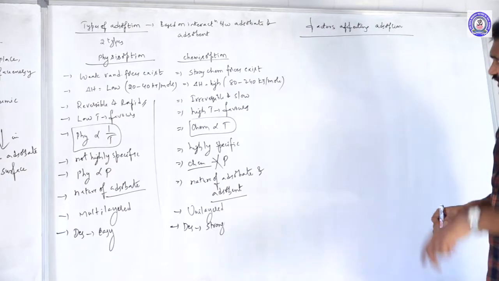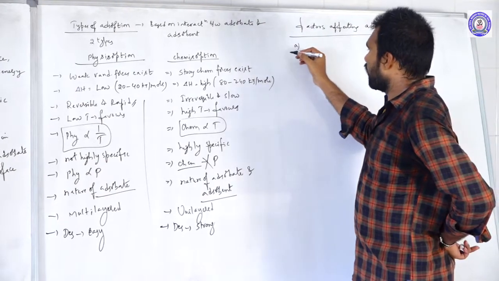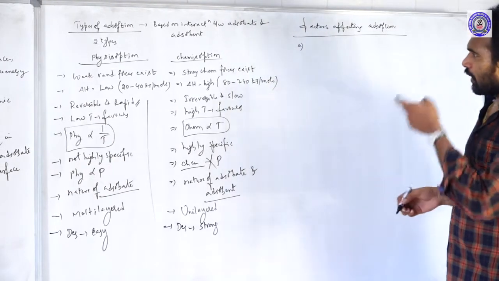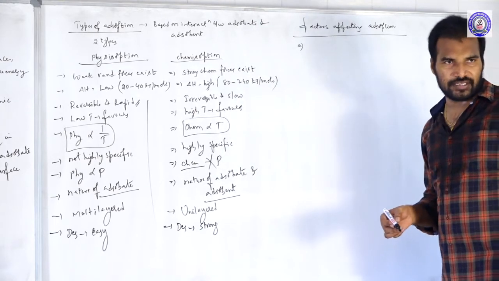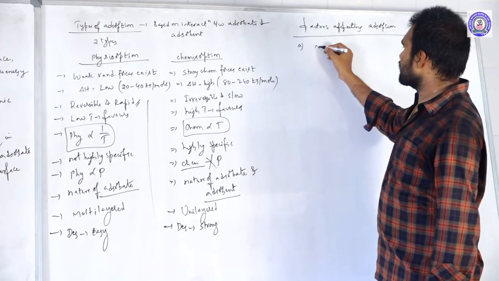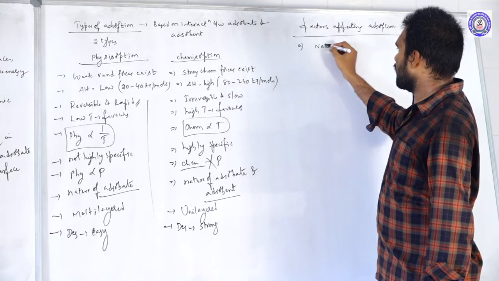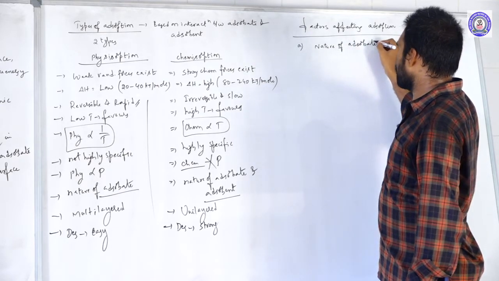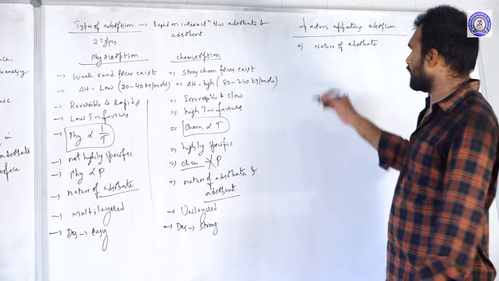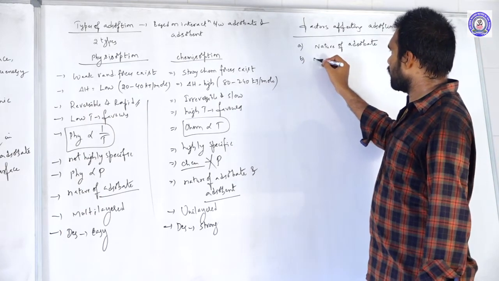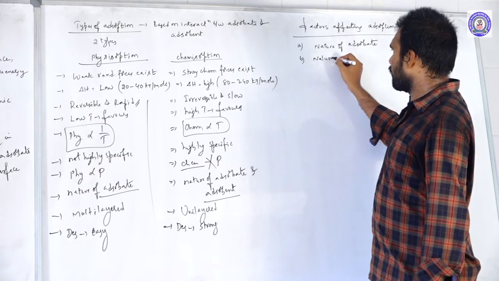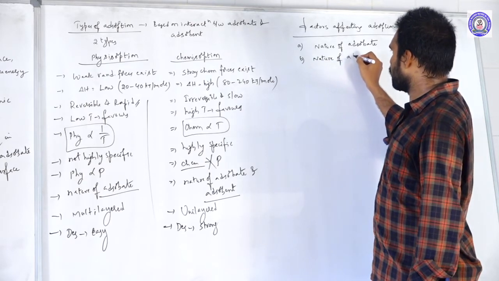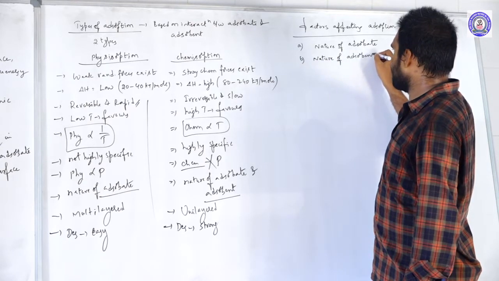Okay, so the first factor. What are the factors on which adsorption phenomena depends? The first one is nature of adsorbate. The second one, nature of adsorbent.